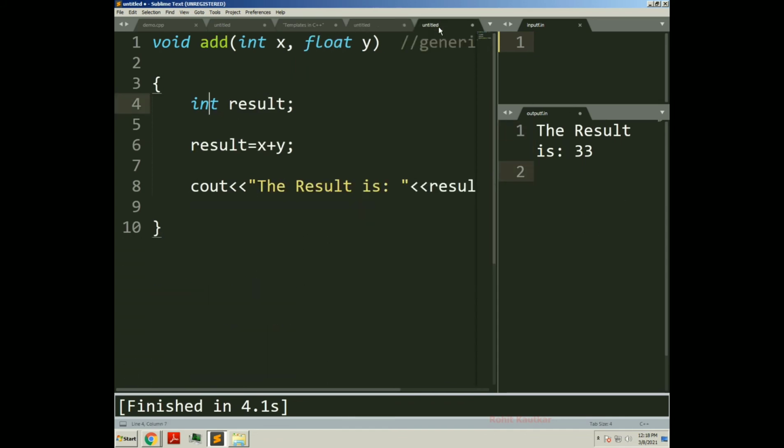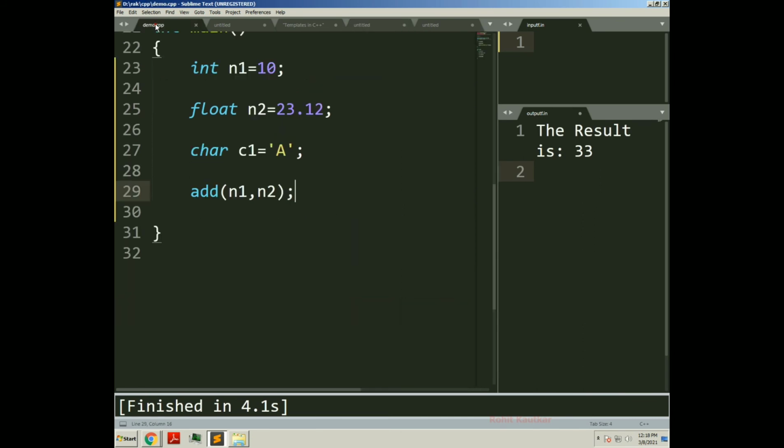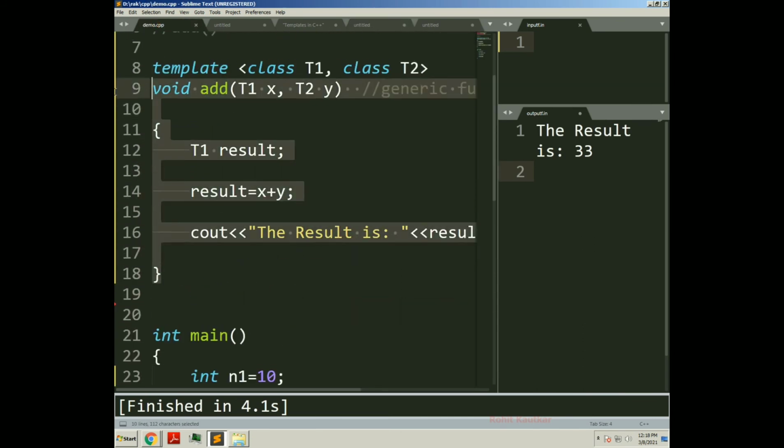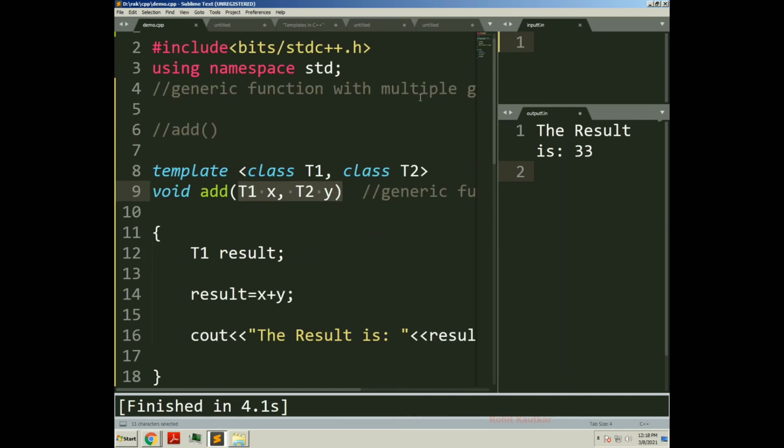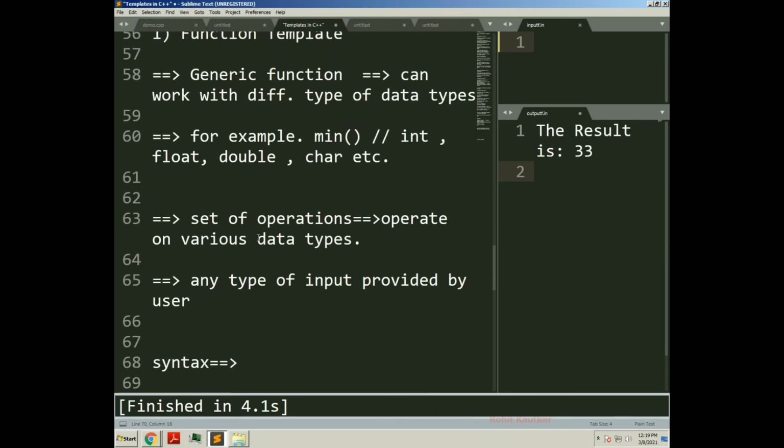So this is how we have created a generic add function with multiple generic arguments. T1 is a generic argument, T2 is a generic argument that we have defined while creating a template here. So this is how we can create a function with multiple generic arguments. Okay, now second concept.